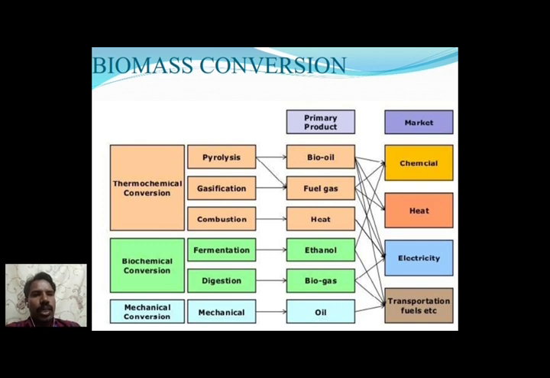Biochemical conversion has two types: fermentation and digestion. They produce ethanol and biogas. Ethanol is used for chemicals and transportation. Biogas is also used for transportation and electricity. The last method is mechanical conversion. It produces oil, which can be used as transportation fuel.